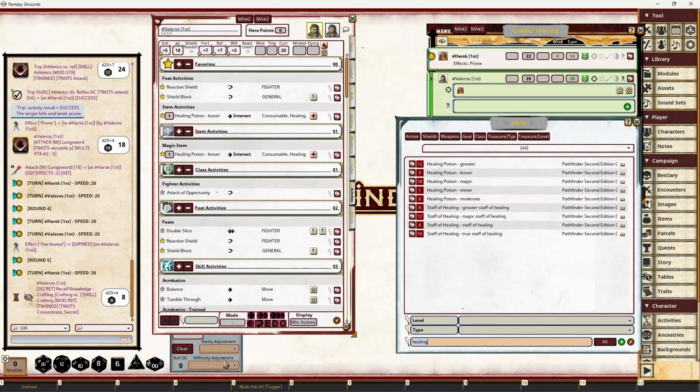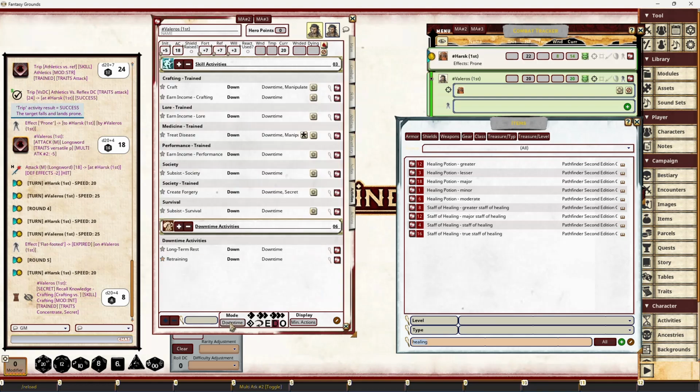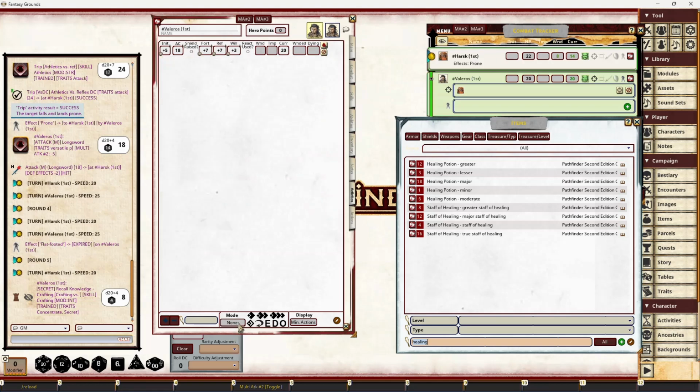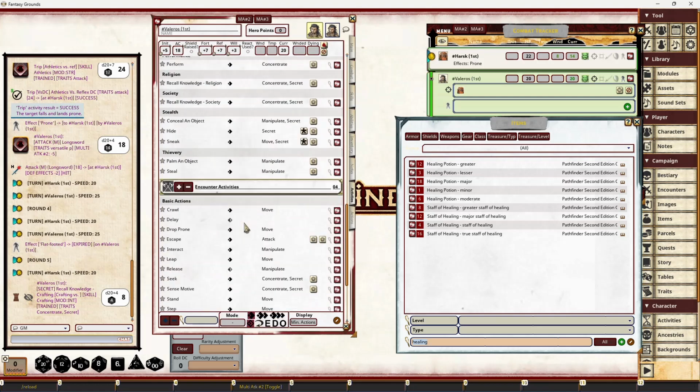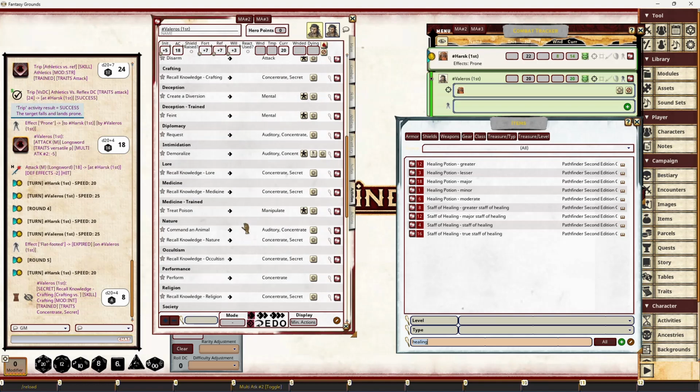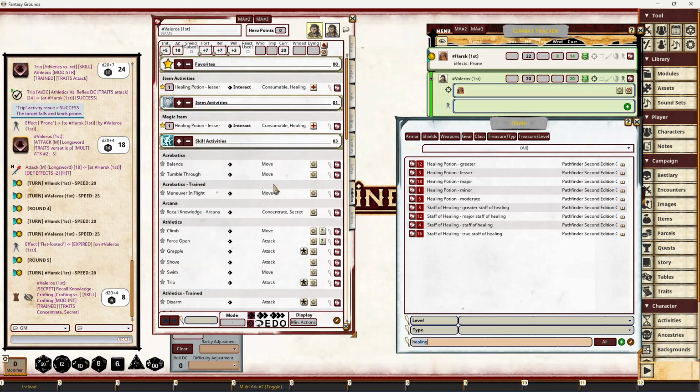There's a filter mode that allows you to display all activities, stuff that's to do with an encounter, stuff that's just to do with exploration, stuff that's just downtime. None basically clears it out, so then you can say, okay, I've only got one action left. What can I do? So if I highlight the one action and three actions, I can scroll through and see what's available to me, and potentially what I might be able to actually use. So there's quite a few ways that you can slice and dice this activities section.